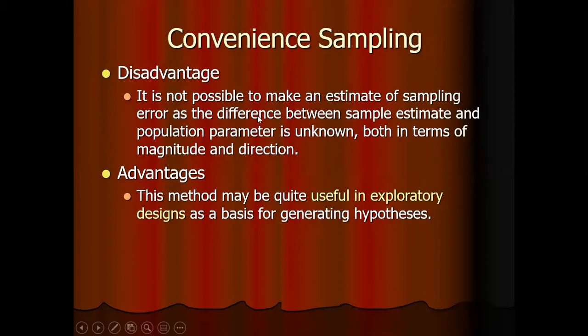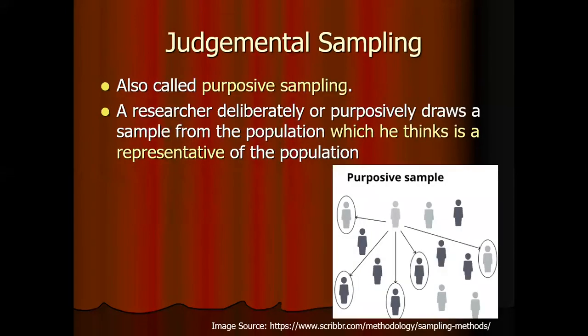The disadvantage is that it is not possible to make an estimate of sampling error, as the difference between sample estimates and population parameters is unknown, both in terms of magnitude and direction. However, the advantage is that this method is quite useful in exploratory design as a basis for generating hypotheses. These non-probability sampling methods should not be used for testing of hypotheses. They may be used for generation of hypotheses.